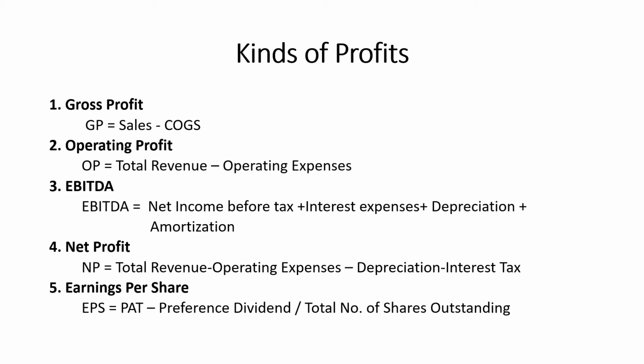Kinds of profit. In general, what is profit? It is the revenue generated by sales minus cost and expenses. But in the profit and loss account, we find different kinds of profits like gross profit, operating profit, EBITDA, net profit, and EPS. Gross profit is defined as net sales minus cost of goods sold, and sometimes gross profit is referred to as gross margin.